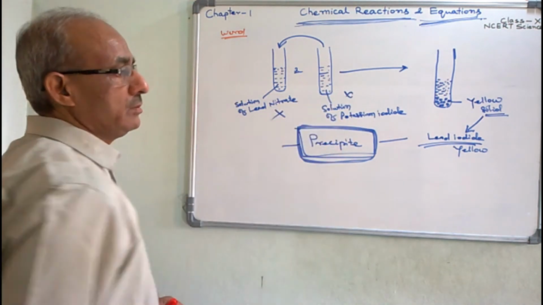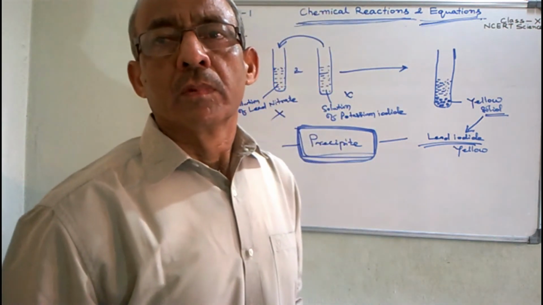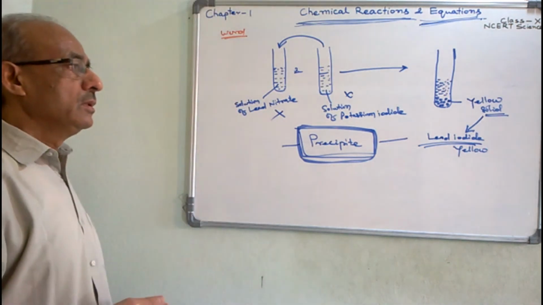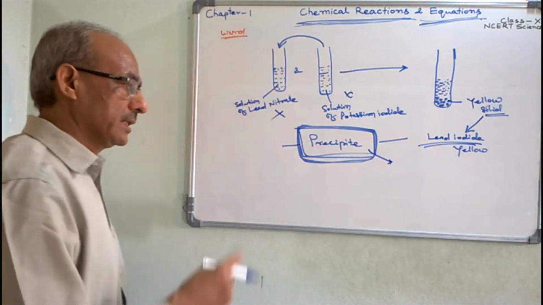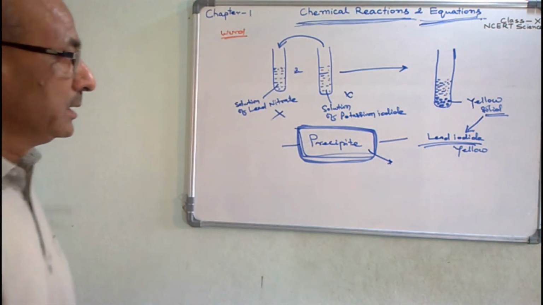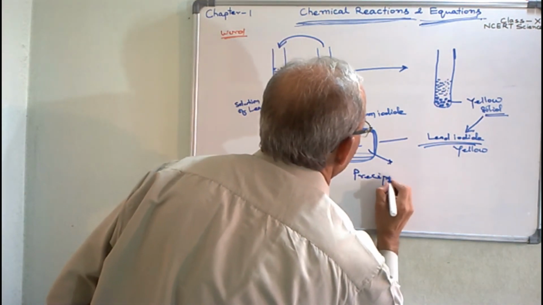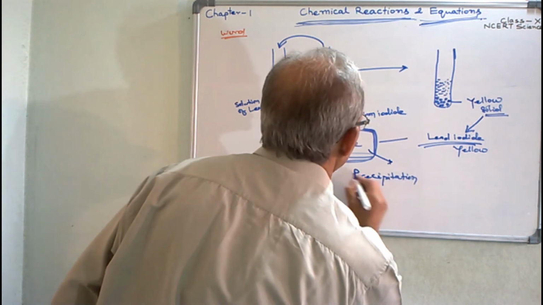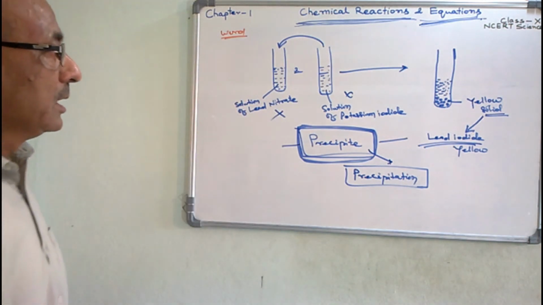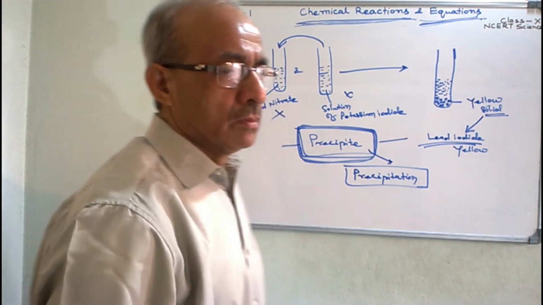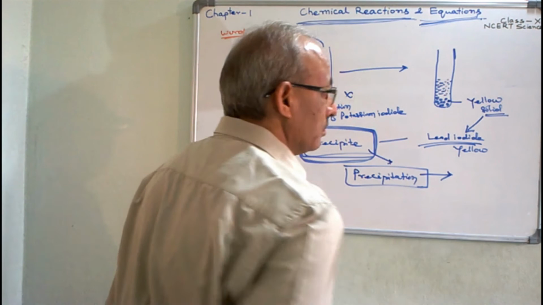When the two solutions mix together and after the chemical reaction a solid substance is produced, that newly formed solid substance is called a precipitate, and this type of chemical reaction is called precipitation. Clear? This is a special type of chemical reaction in which after mixing the two liquids, two solutions, a solid is formed.